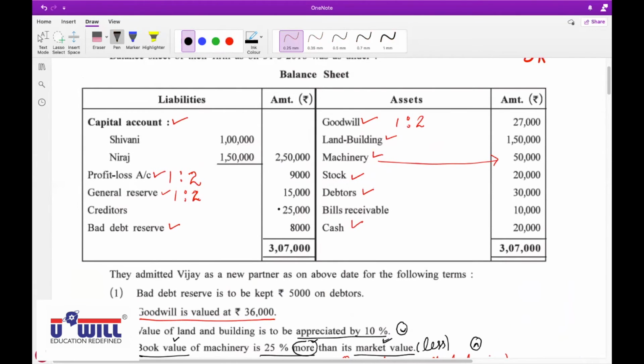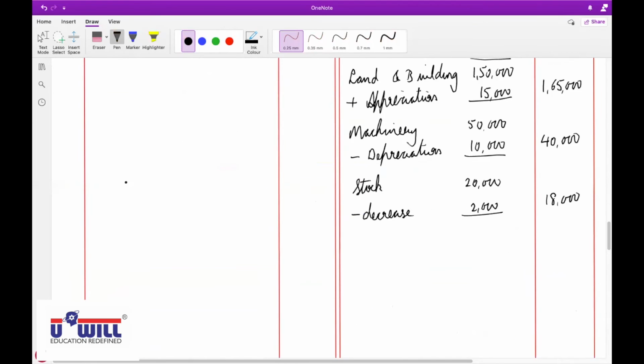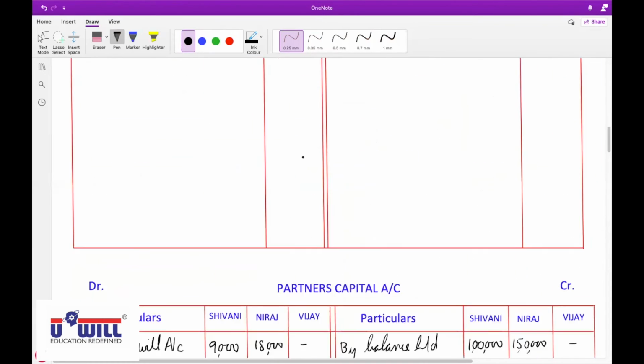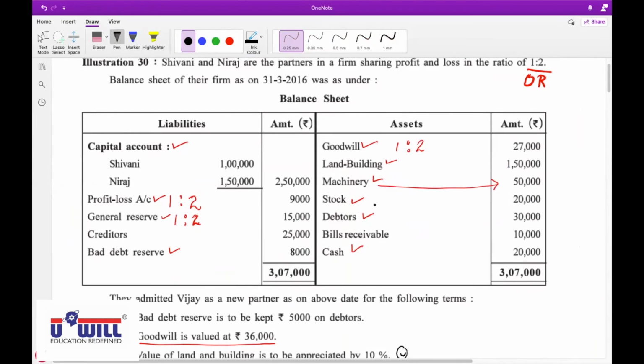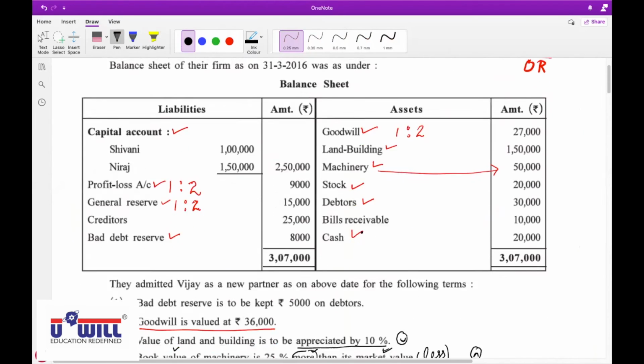On the liability side, creditors remain to be recorded, 25,000. On the asset side, bills receivable remain to be recorded, 10,000.